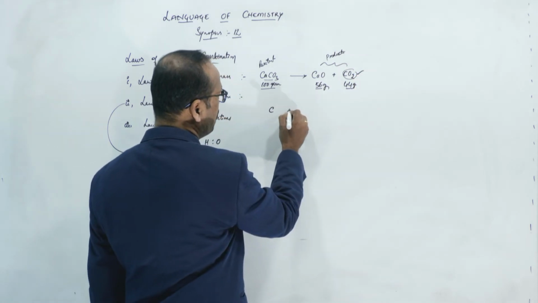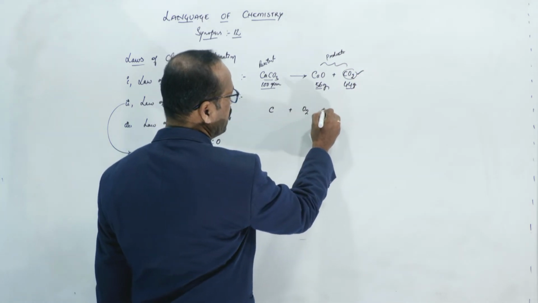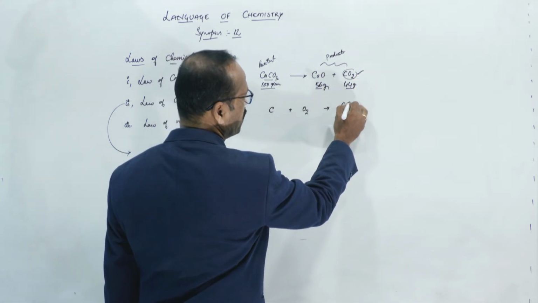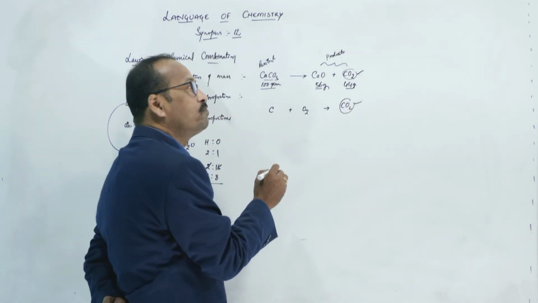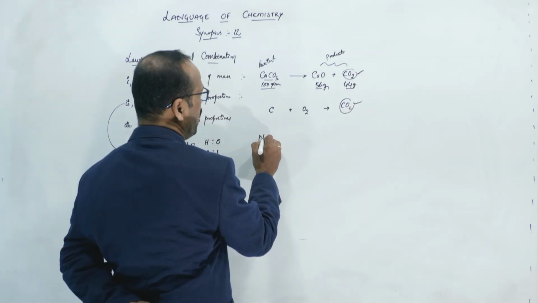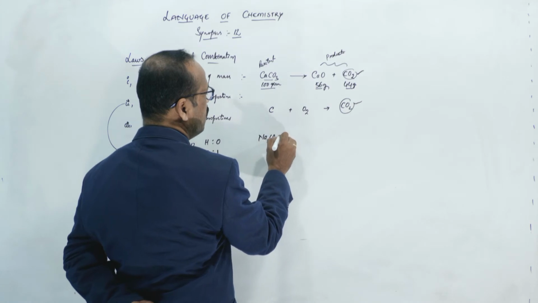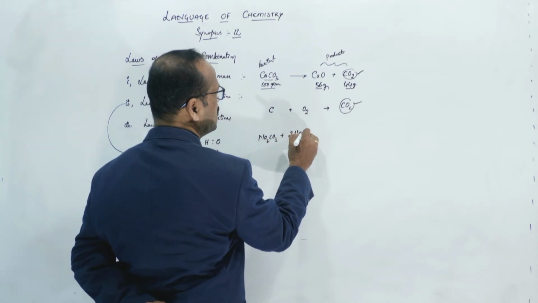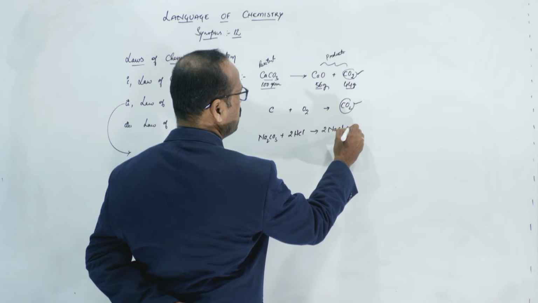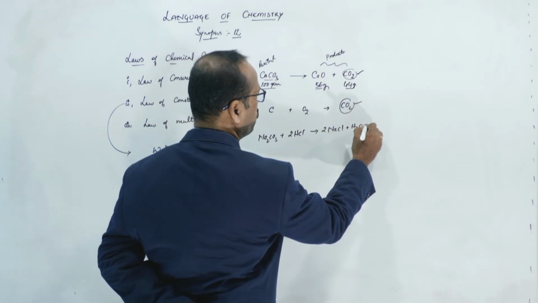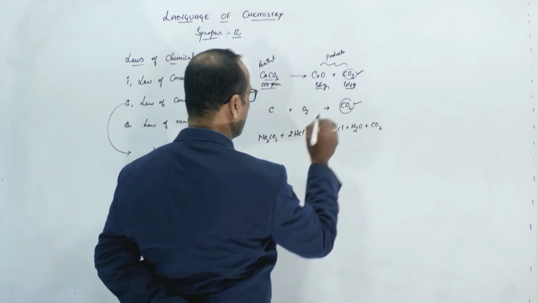You also know that carbon when burned in oxygen also gives carbon dioxide. So here also I am getting the same carbon dioxide. We take some other reaction, for example sodium carbonate, Na2CO3. When it reacts with hydrochloric acid, 2HCl, it forms NaCl plus H2O plus CO2. So here also carbon dioxide is formed.